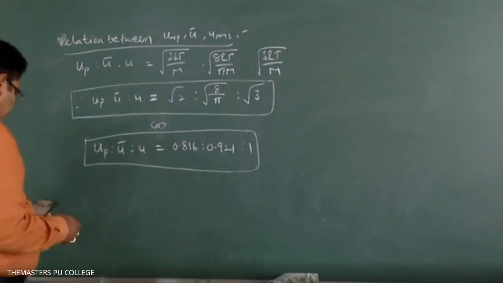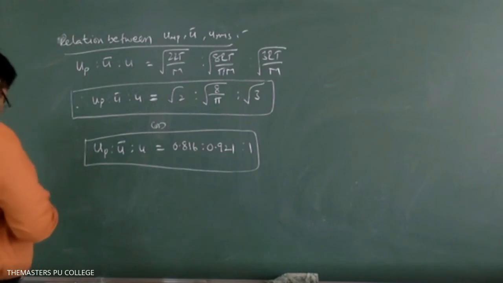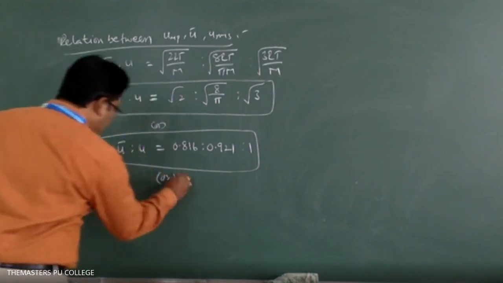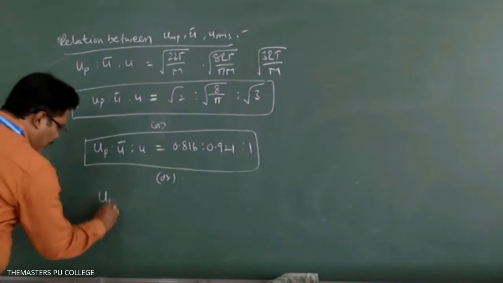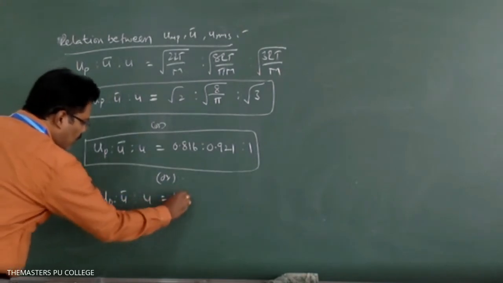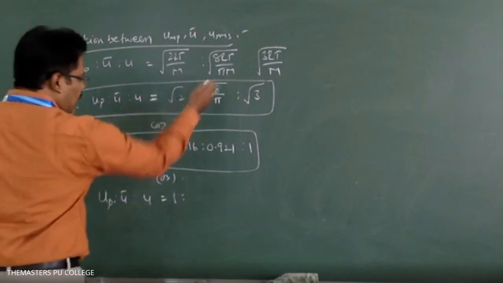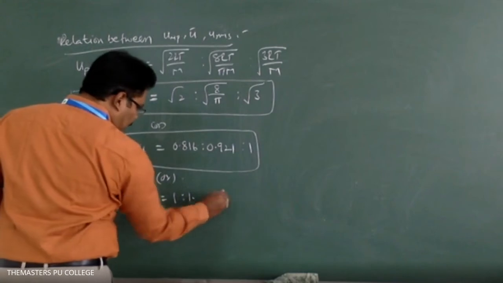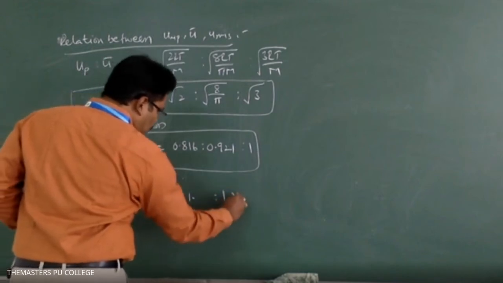So here UP : U bar : U equals 1 : ... : 1.225.